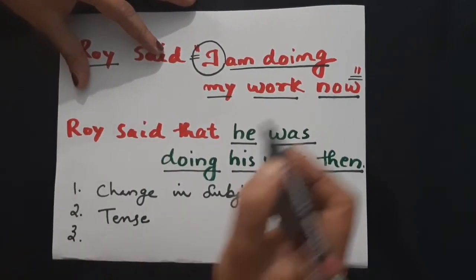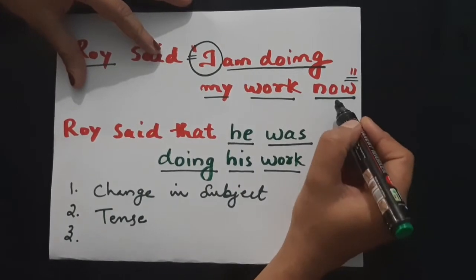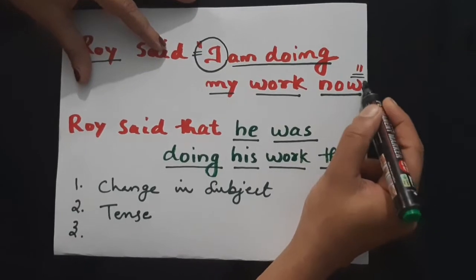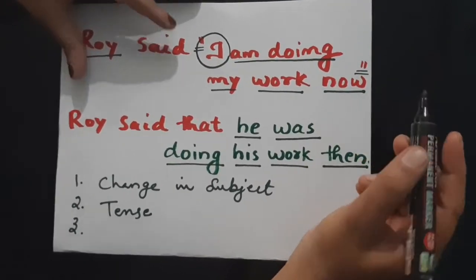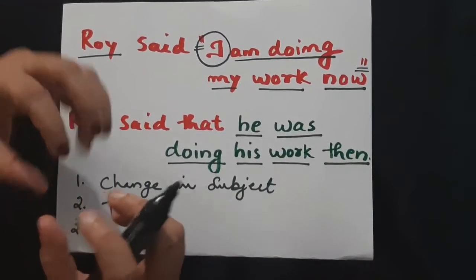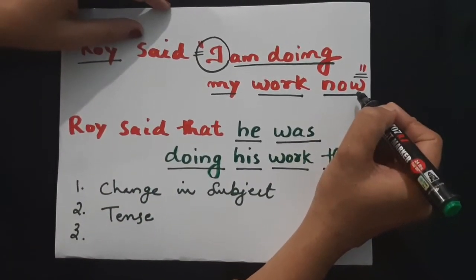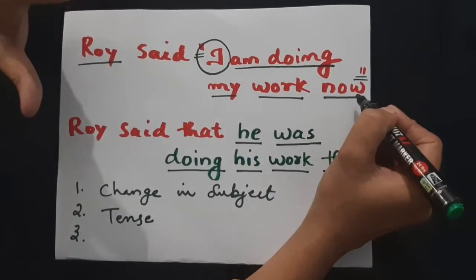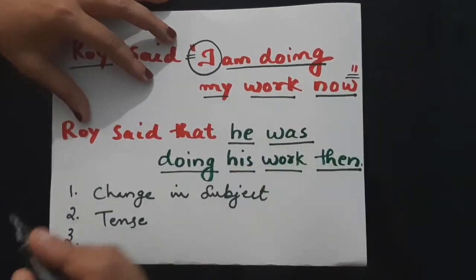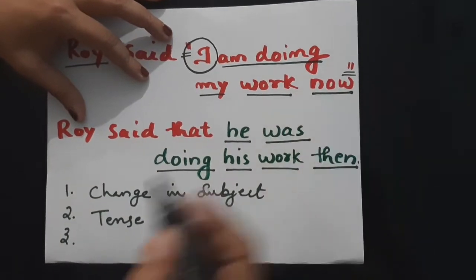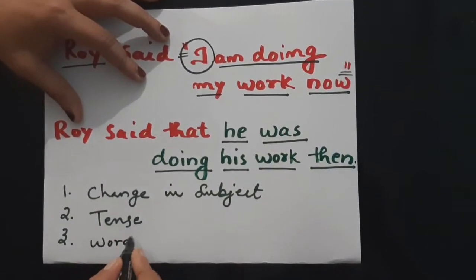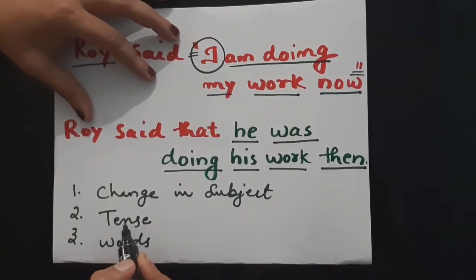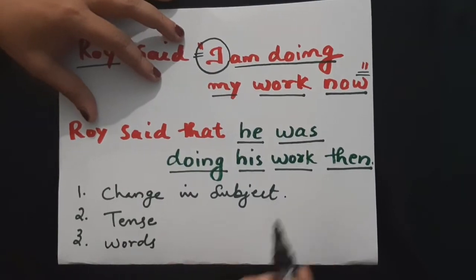Once again, there is a change in certain terms. See, now is a term that shows closeness, isn't it? The terms that show closeness will change to terms that show distance. So word changes are there, tense changes are there, and there is a change in the subject too.